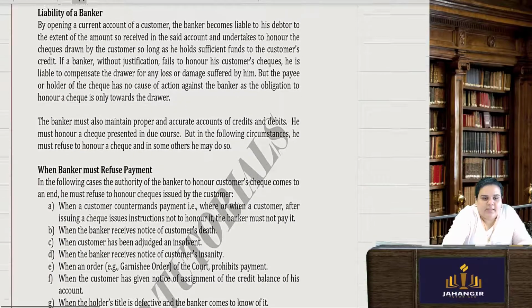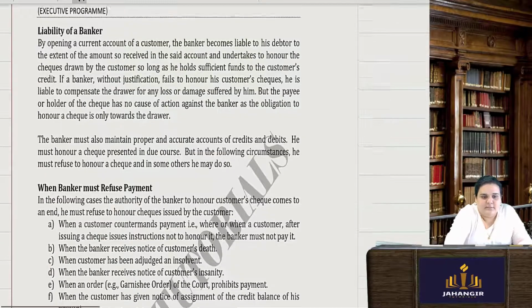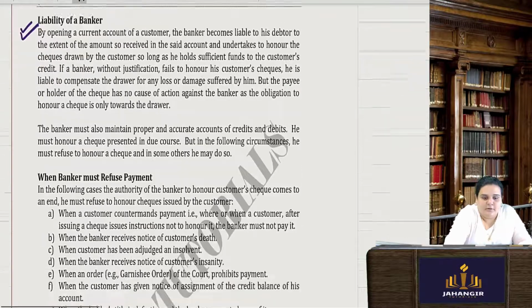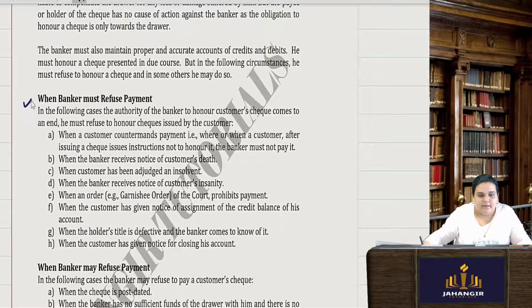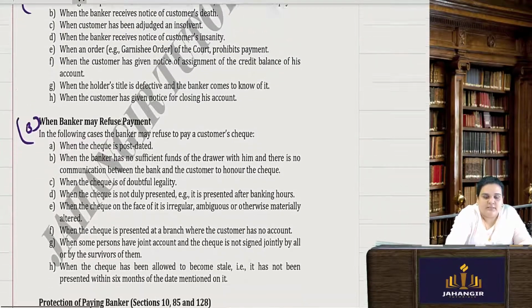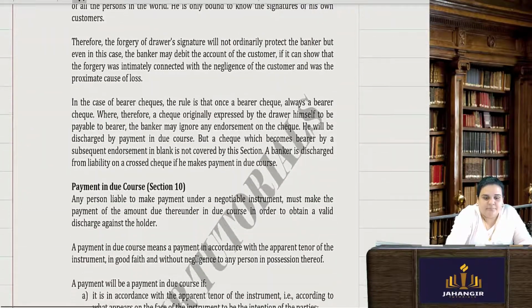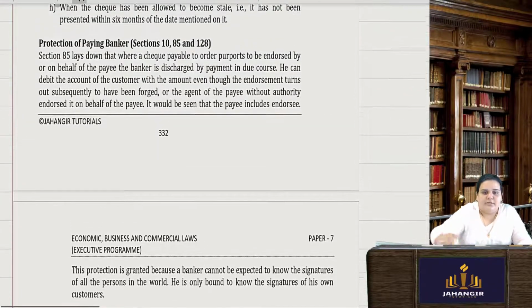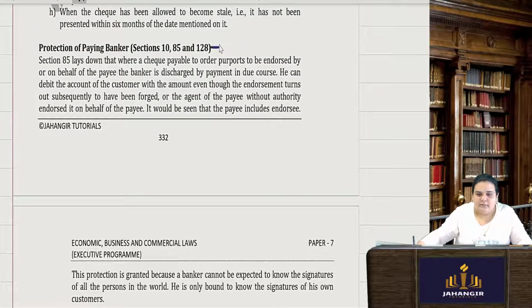Liability of a banker, I just did this: they are always liable to keep a record, and when the banker may refuse the payment. I have clubbed this. They have given it in two parts. The reasons for refusing to make the payment of the customer's check. Now the protection of a paying banker, just read this once.